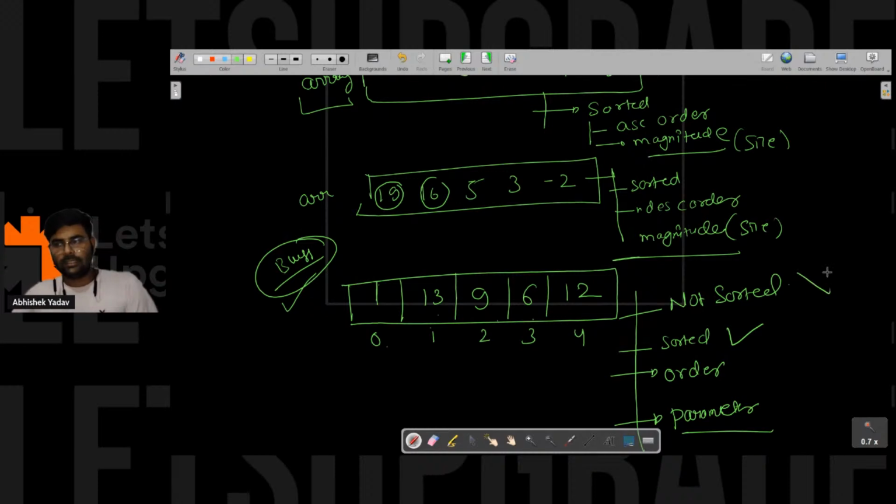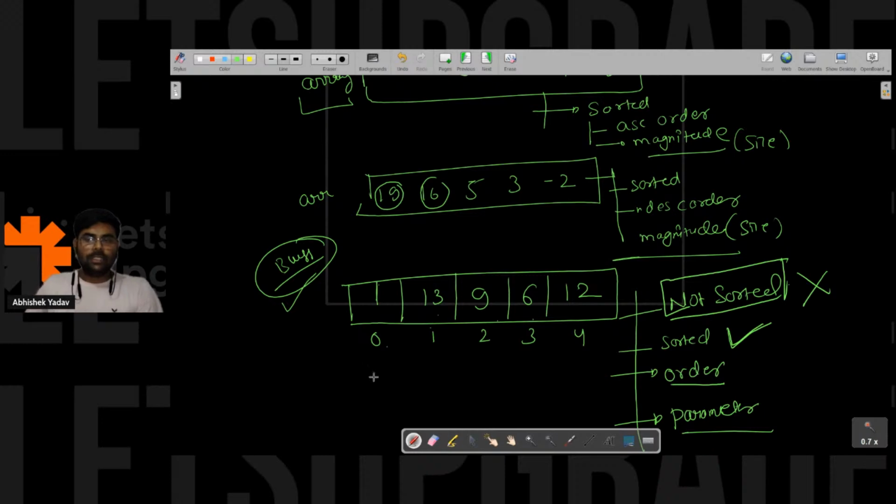First of all, it is sorted. So the earlier answer is wrong. It is sorted, right? And what order is it following? If you will see this question here, it is sorted on the basis of number of factors, right? Number of factors here. So if you will see the number of factors of one, it is one. Okay, yes or no? Similarly, how many factors are there for 13? It is 2. That is 13 and 1, right?